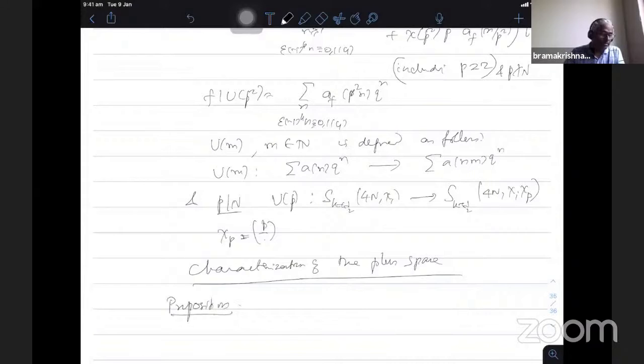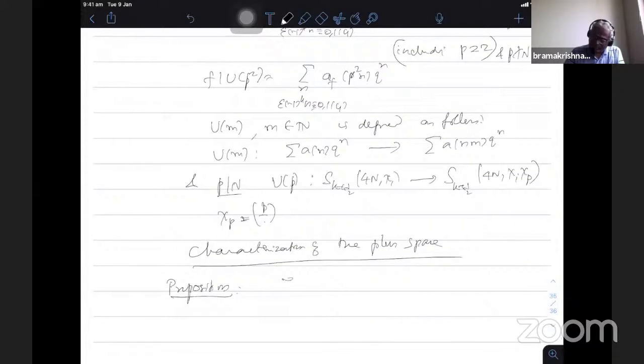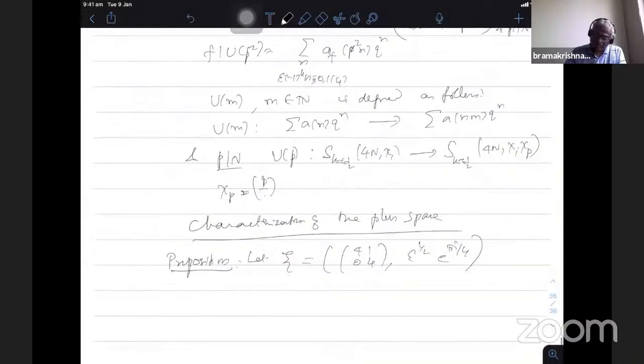Proposition. Let's take psi to be... Here I introduce the k. I use Conrey's notation. Therefore, the k appears in the one where you have to remove the 2k plus 1. So it should be epsilon to the power half. If I change it to e to the power (2k plus 1) pi i by 4, I just removed it because in my notes I have put k. Okay, psi is this matrix with p z, and define